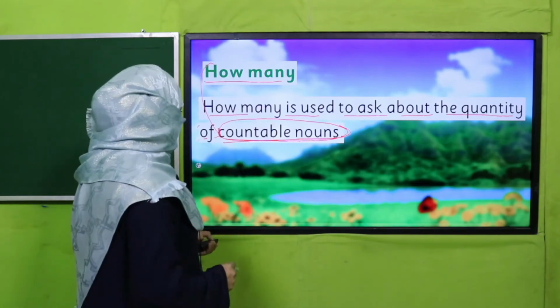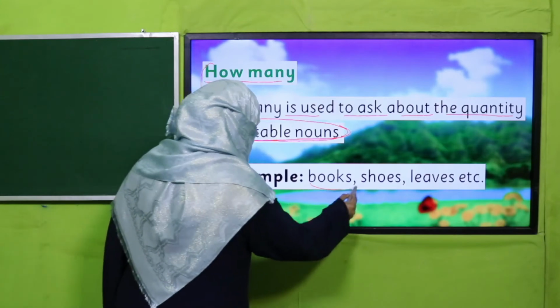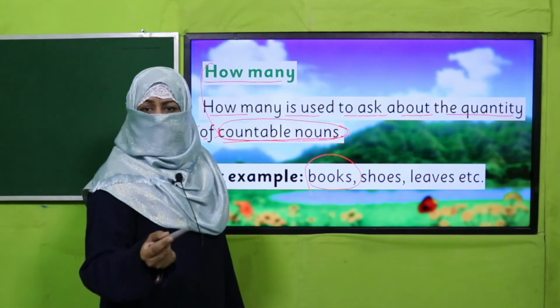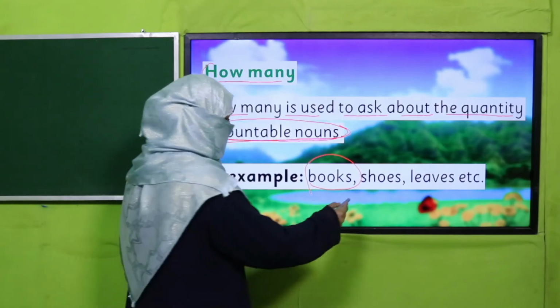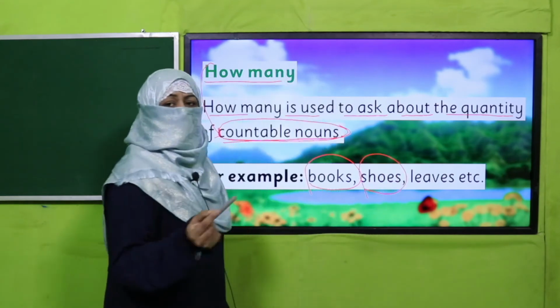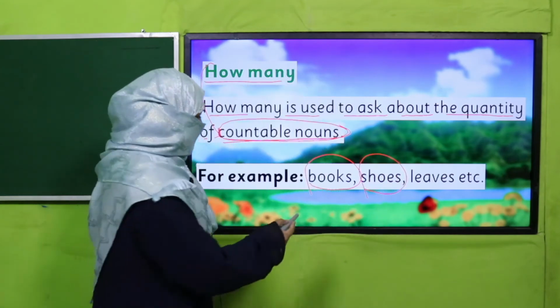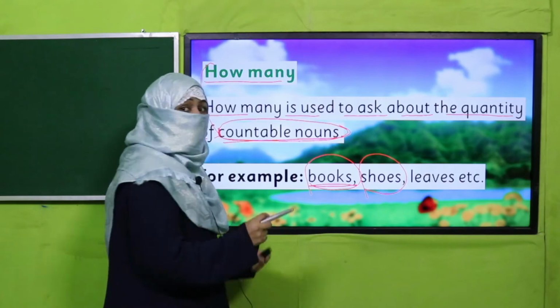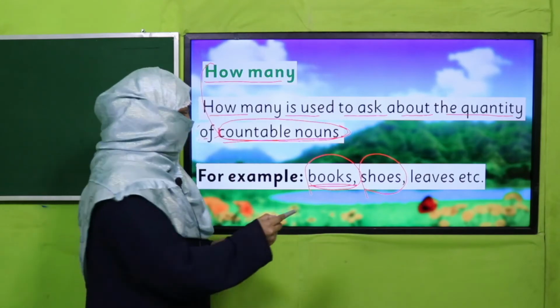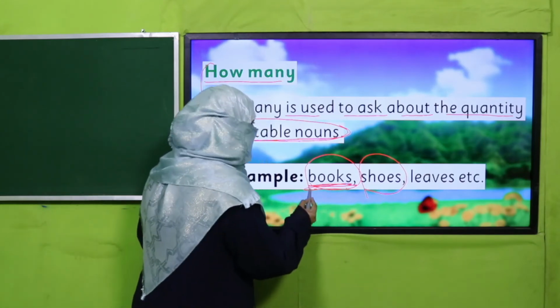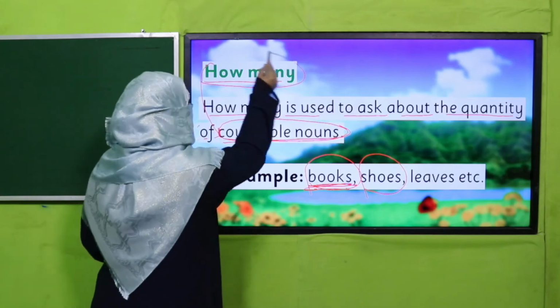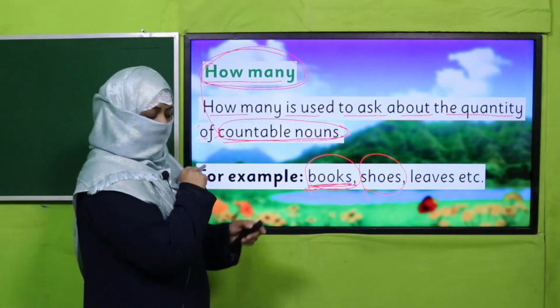Okay? Like books. How many books are there in your bag? Shoes. How many pairs of shoes do you have? Right, now I know I can count books. 1, 2, 3. So, countable nouns are being inquired by using how many. Right?